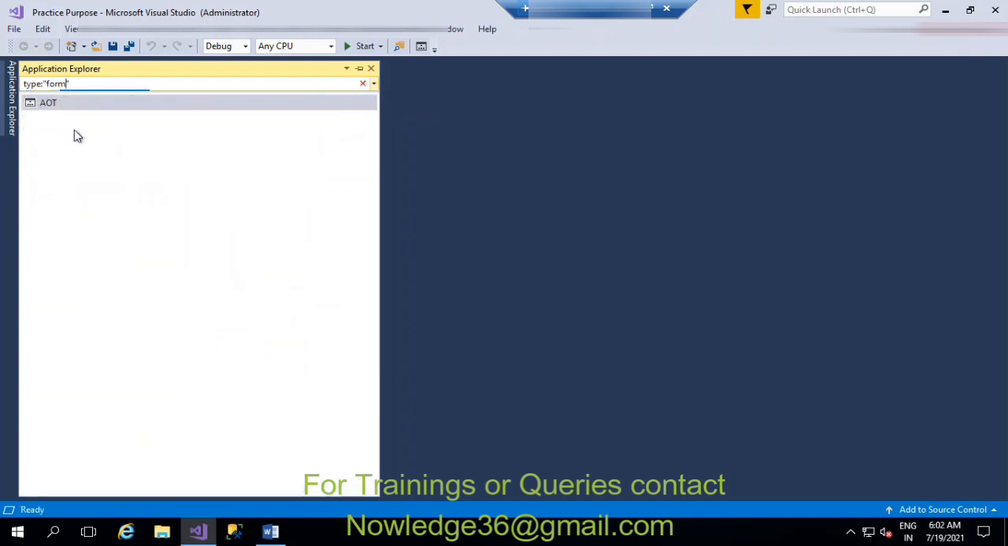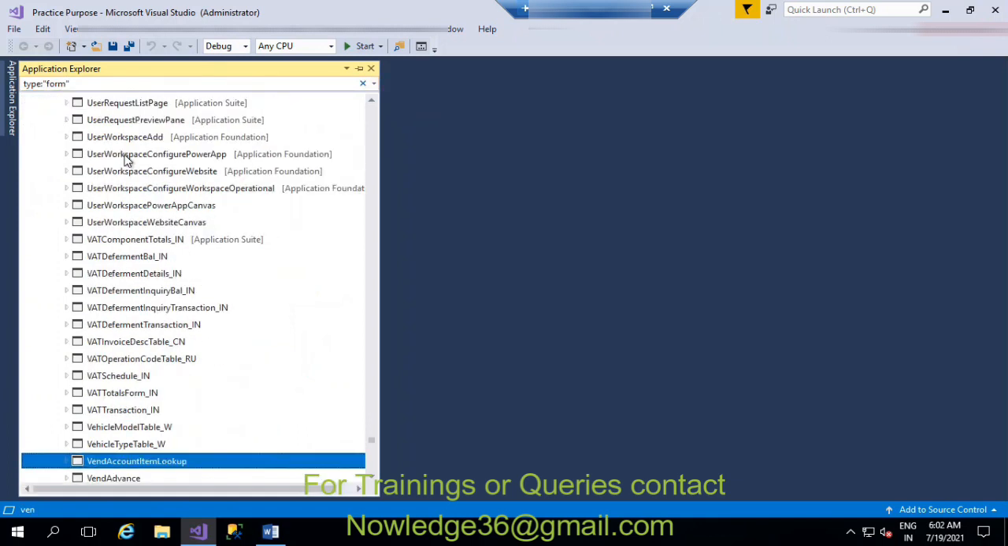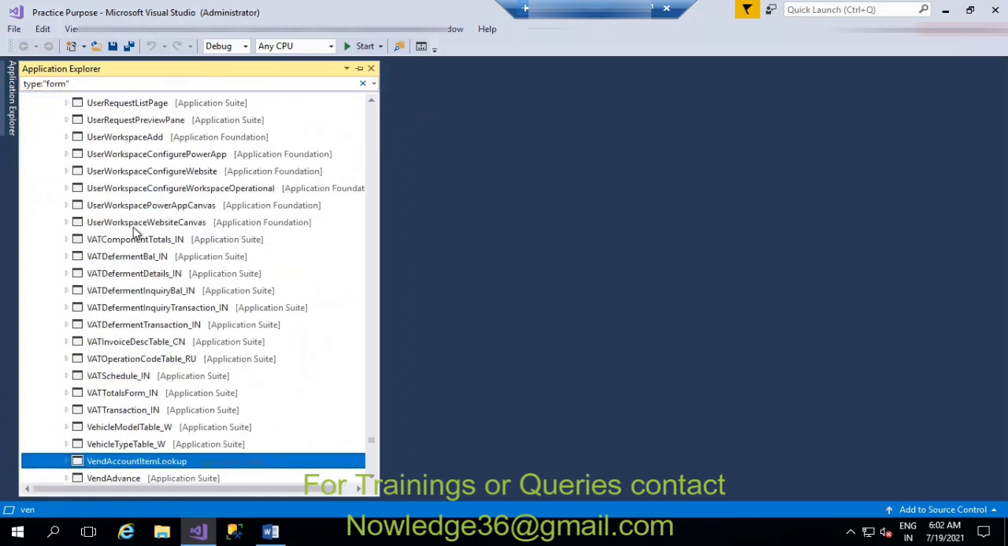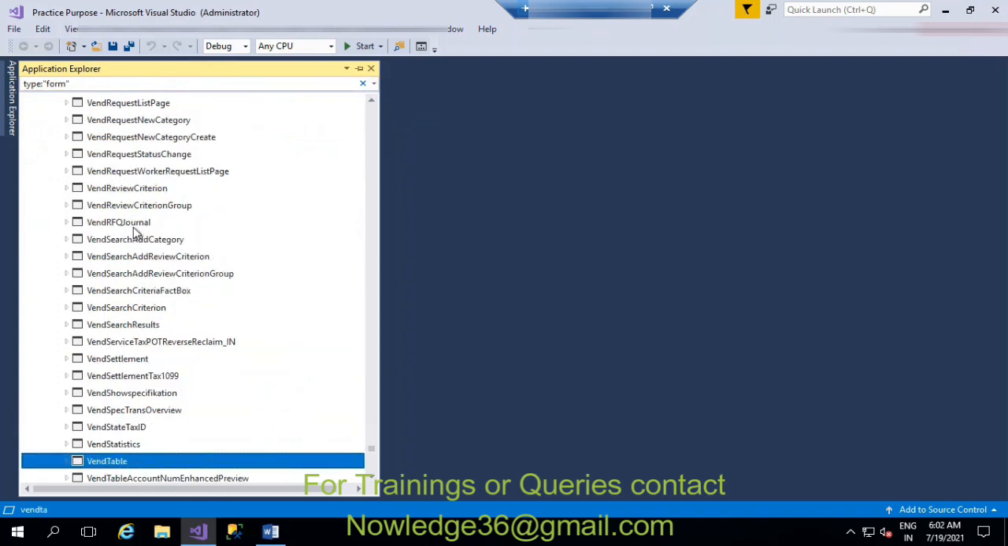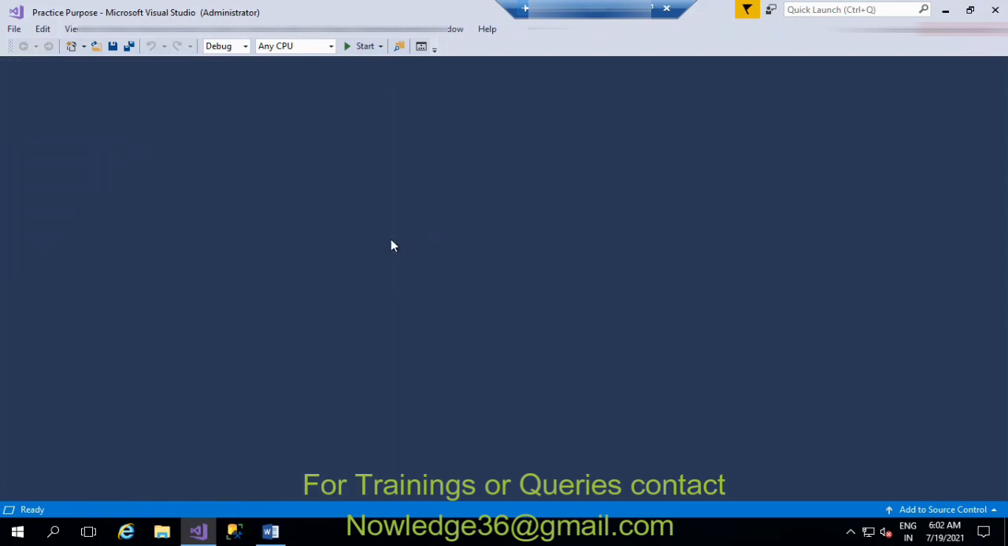If you give it as a form, you will get only the forms related information, and here you can search for VendTable. Directly you'll be able to see only the forms. So this is how you can do it. This is related to the front end and the Visual Studio part.